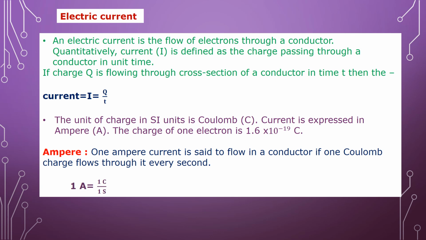Now let us define ampere. 1 ampere current is said to flow in a conductor if 1 coulomb charge flows through it every second. So 1 A is equal to 1 C upon 1 second. That is the definition of ampere.